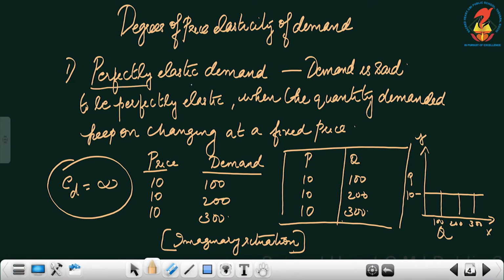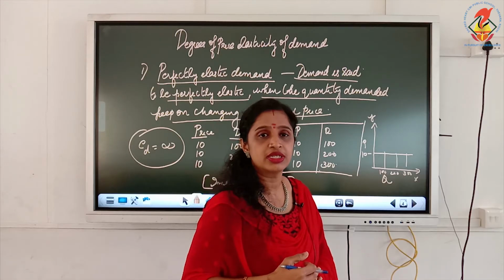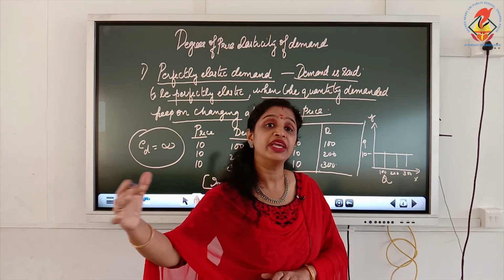The first one is perfectly elastic demand. What is meant by perfectly elastic demand? Demand is said to be perfectly elastic when the quantity demanded keeps on changing at a fixed price. Price will be fixed, but quantity demanded can be infinite.